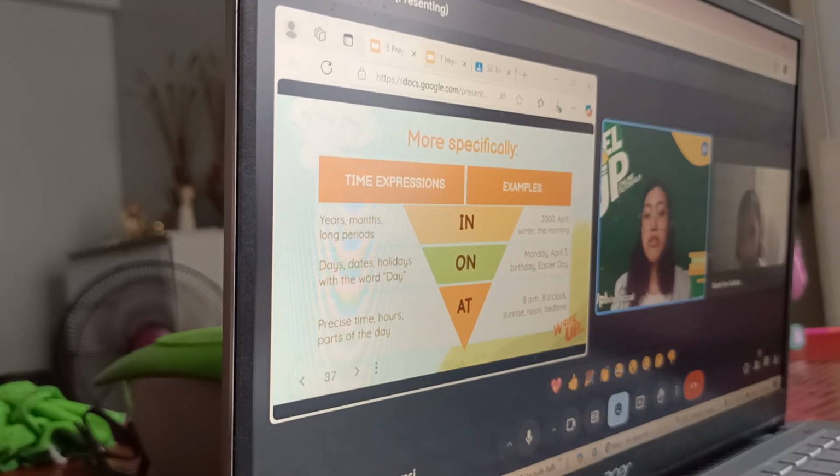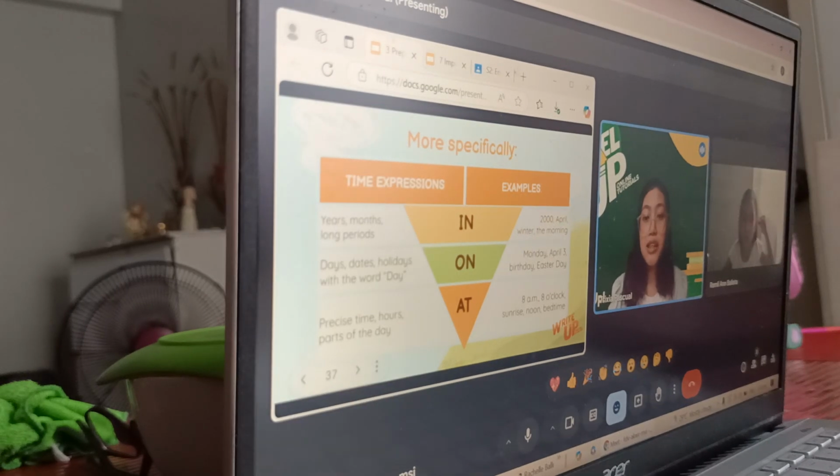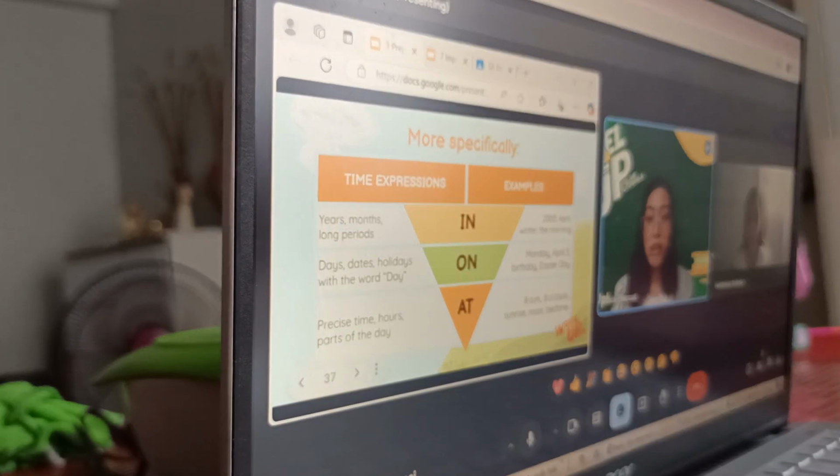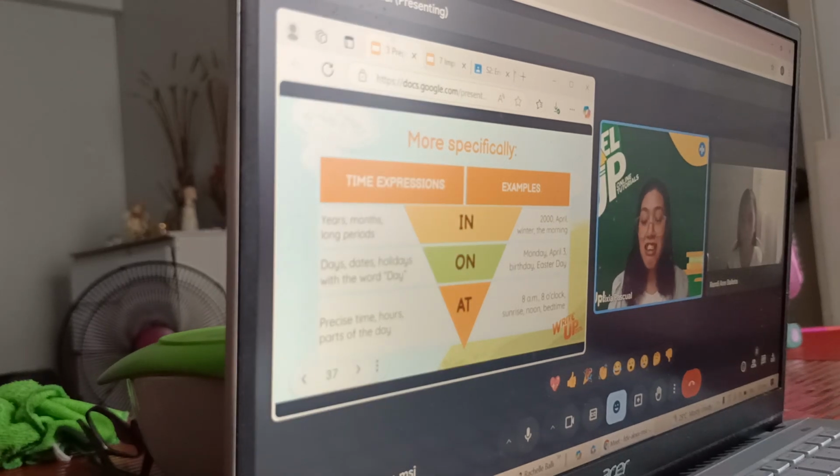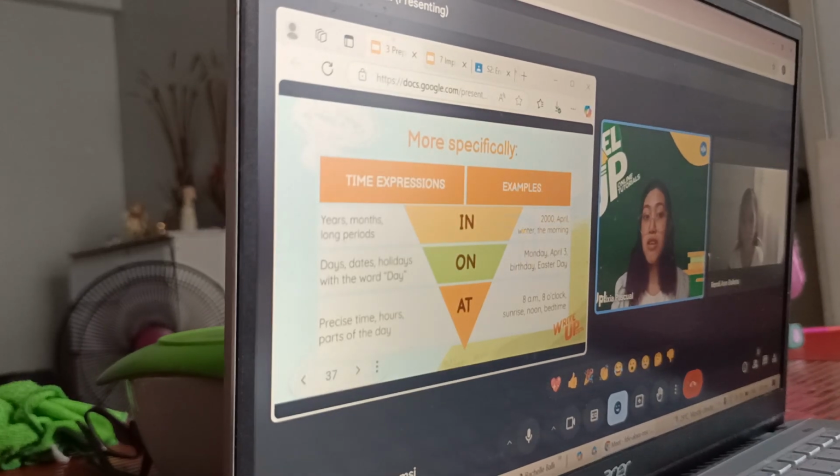Now, how about we try to add the days, the dates, the holidays, and the words with the day. So, for example, on Monday, so those are the days. When I say Monday, Tuesday, Wednesday, Thursday, Friday, Saturday, and Sunday, you can make use of the preposition on.